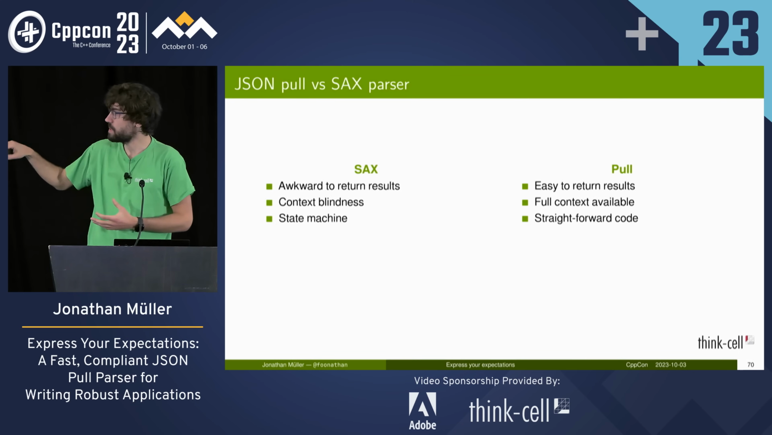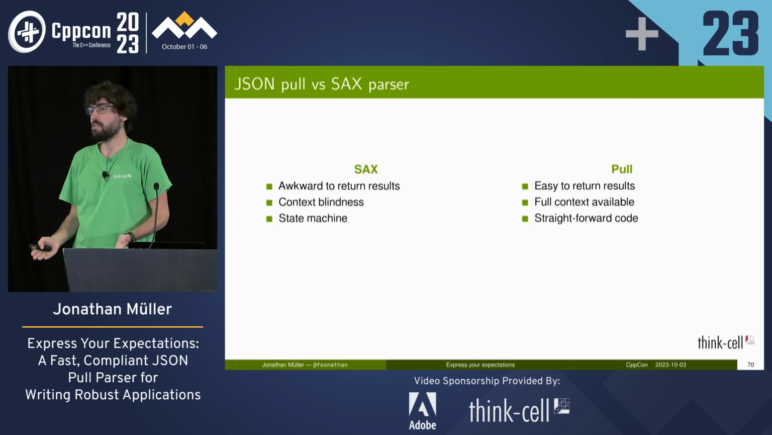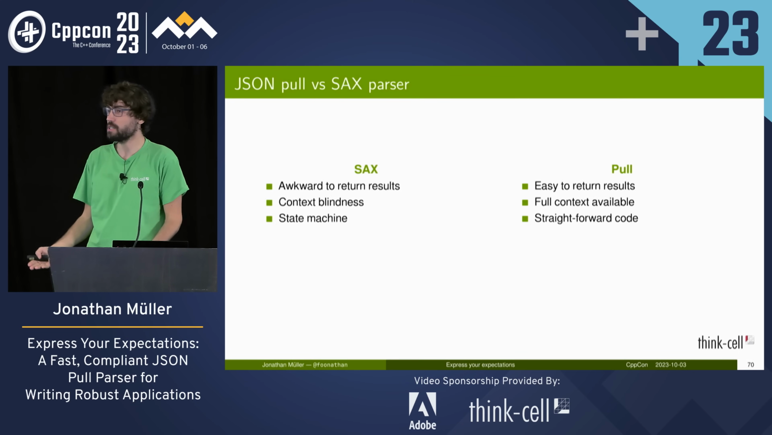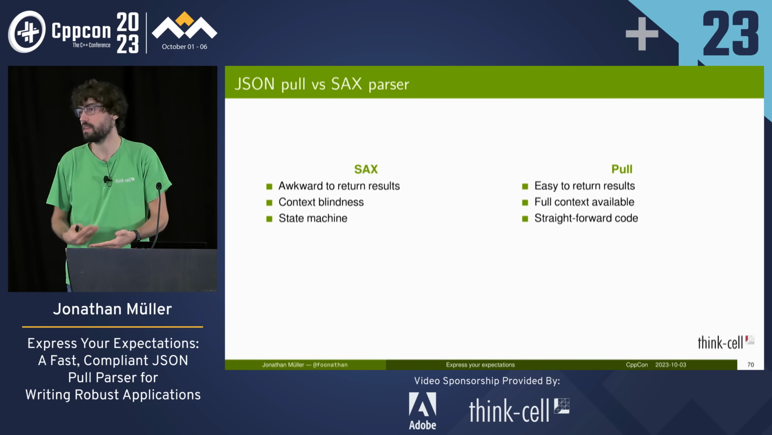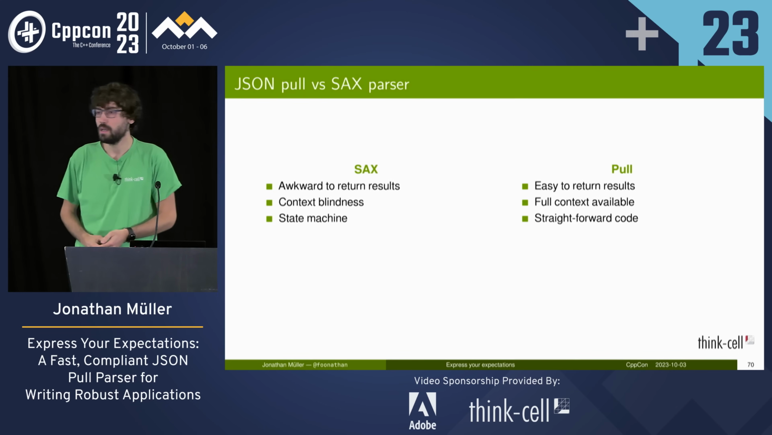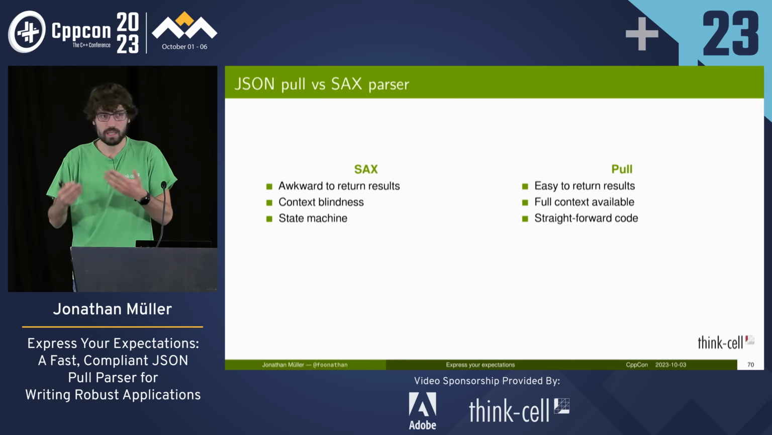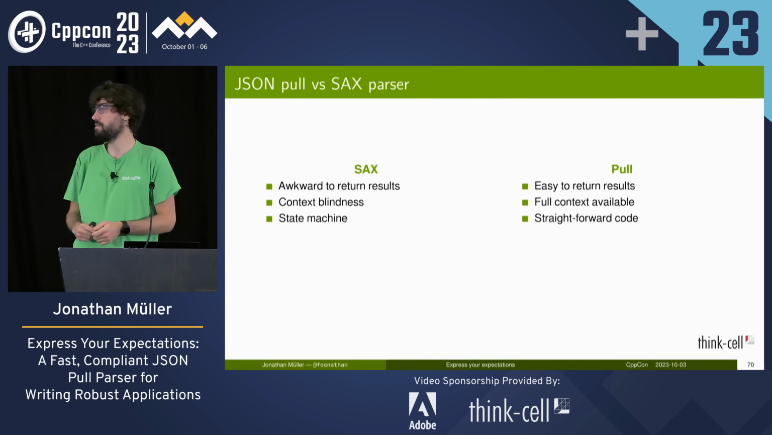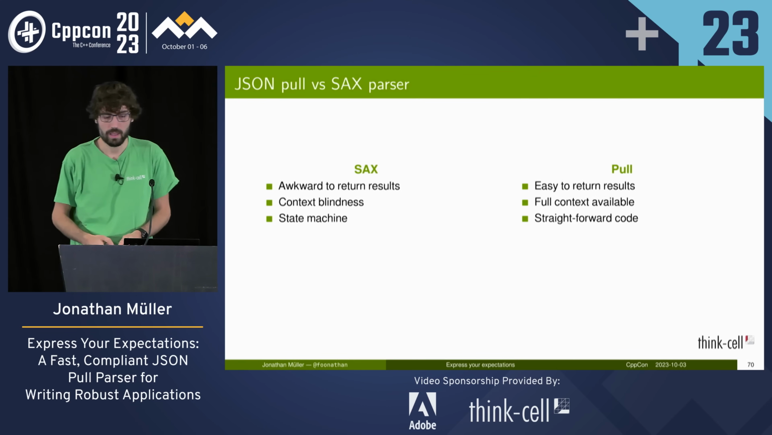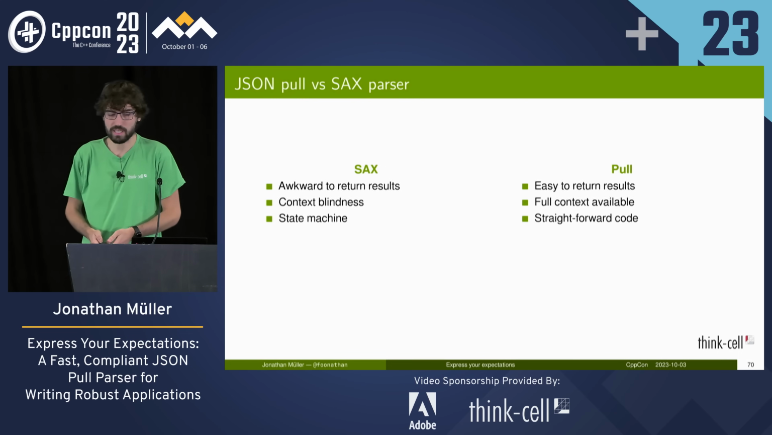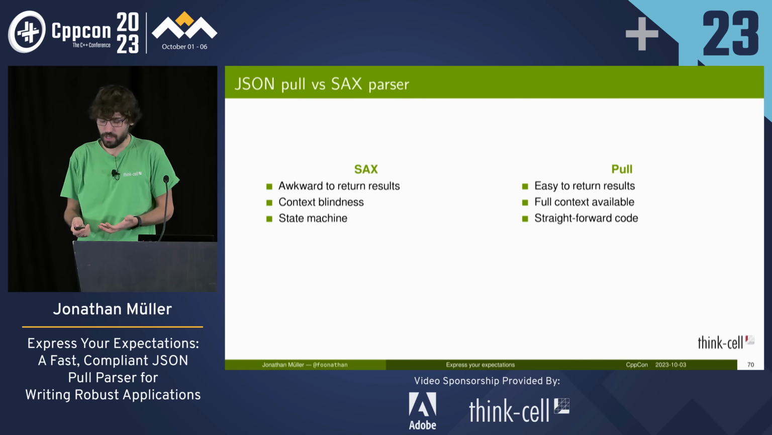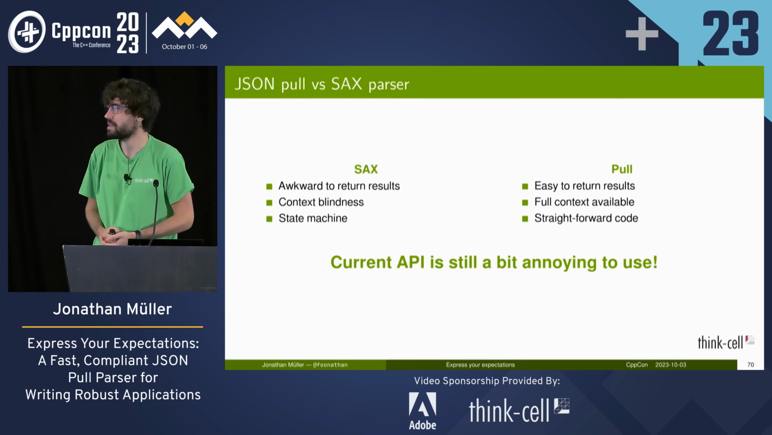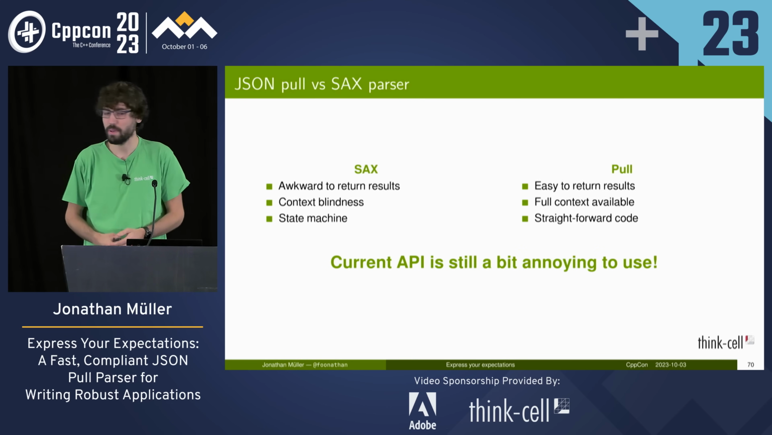So compared with a SAX parser, it's very easy to return results, right? Just return something from a function if you want to return something from a function, you're writing the function. You're not invoked by something else. You don't need to keep a state machine because you have the full context. Like, in which object am I? Well, just look at the parent ifs there to figure out in which object they are. So this is much more straightforward code, but compared to the DOM one, it's still a bit annoying, right? The DOM one was so nice, so compact.